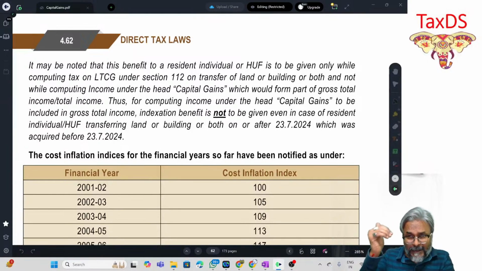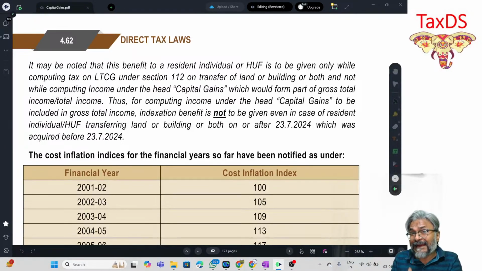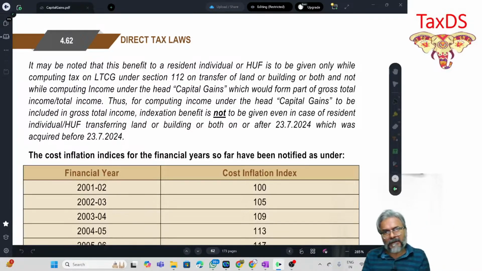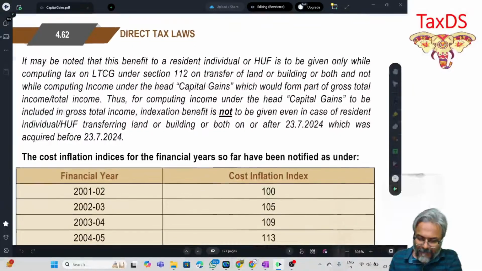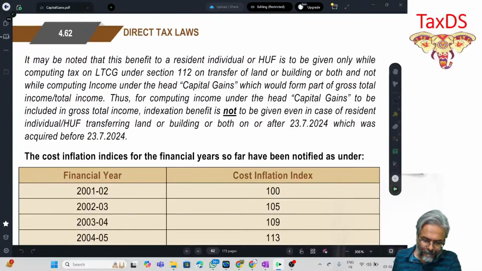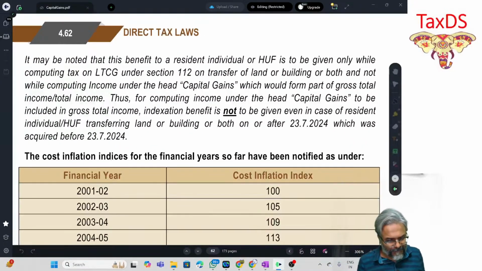Whatever is the LTCG, when you calculate the tax liability on this particular transfer, provide the two alternatives. Whichever is more beneficial will be the answer. See the first paragraph of page 62.